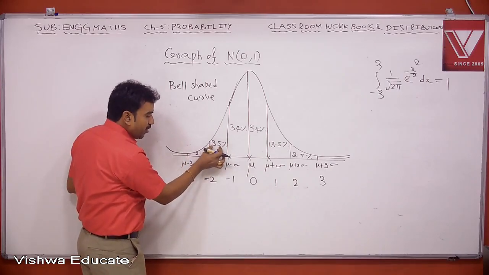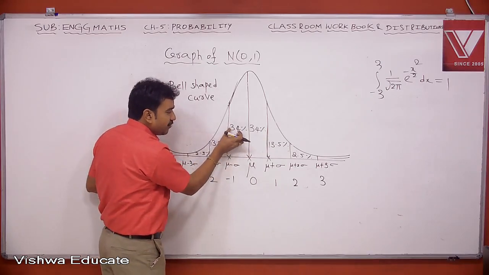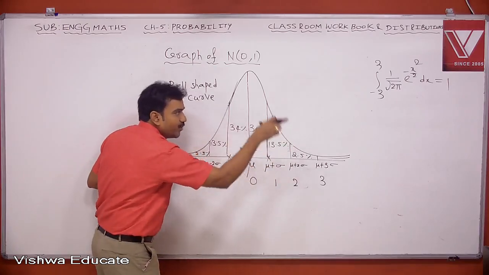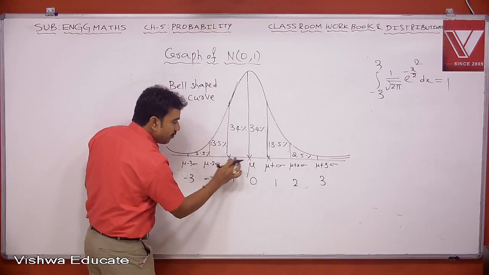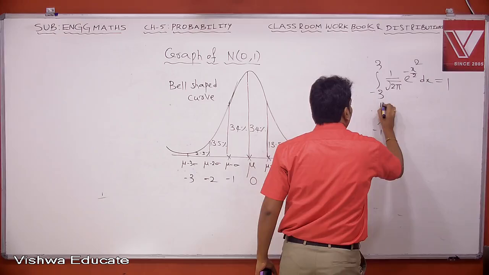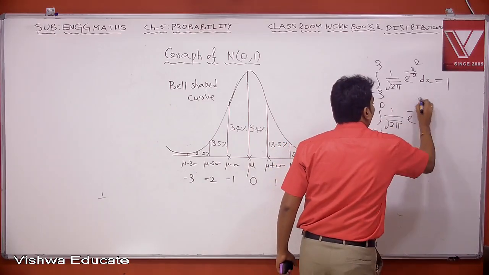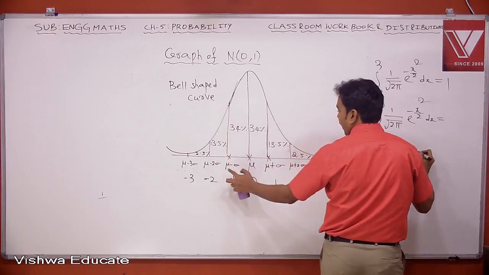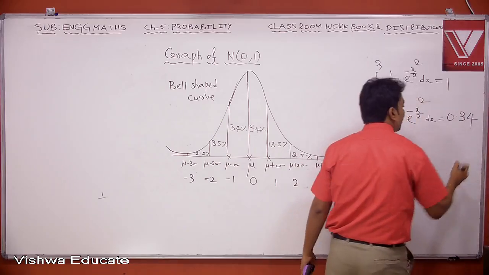2.5 plus 13.5 is 16. 16 plus 34 is 50. So on the left side 50, on the right side 50. So it is 100%. 100% means 1. So when you calculate this integral from minus 1 to 0, 1 by square root of 2 pi into e power minus x square by 2 dx, this is 34%. Minus 1 to 0, 34%. So basically this is 0.34.